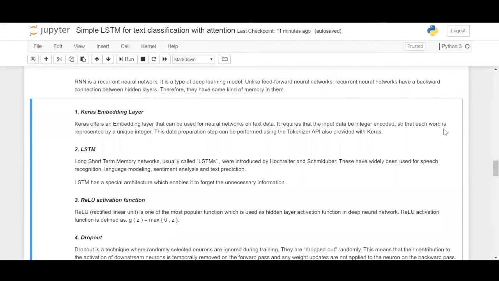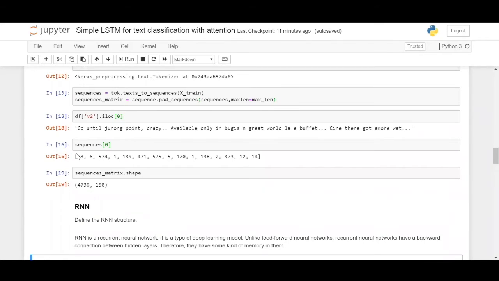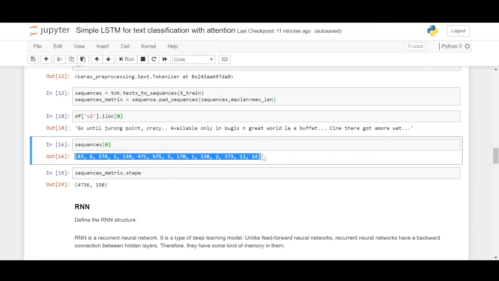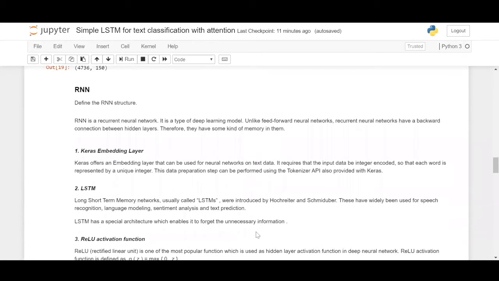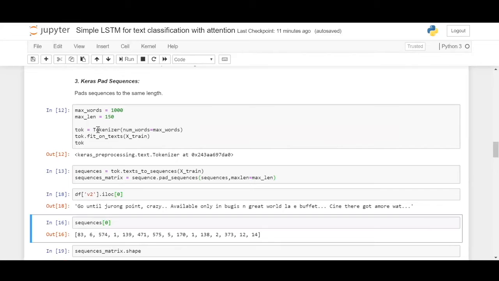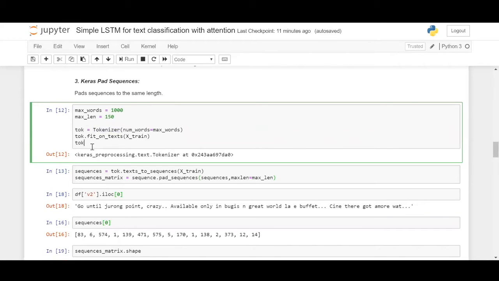So the Keras embedding layer is nothing but a layer that can be used for neural networks on text data. One prerequisite of the Keras embedding layer is that the input data be encoded in the form of integers, so that each word is represented by a unique integer, like how we have seen here. The data preparation step can be performed using the tokenizer API provided with Keras. So this is the tokenizer API which we used and generated the text tokens from it.